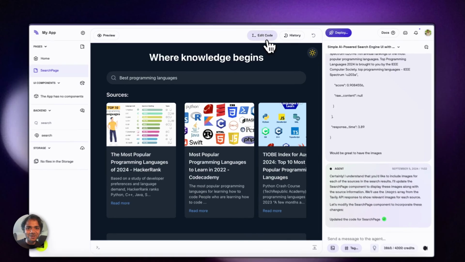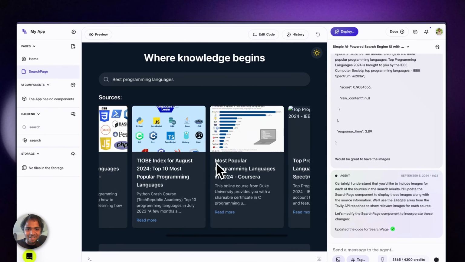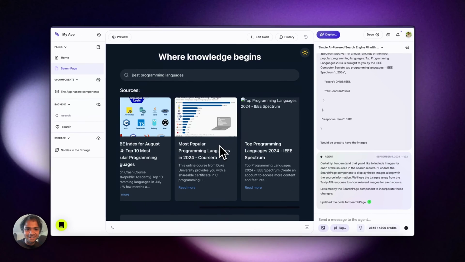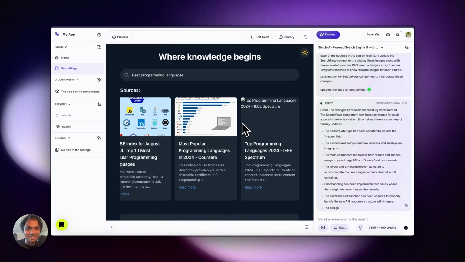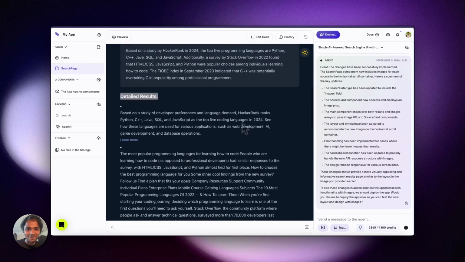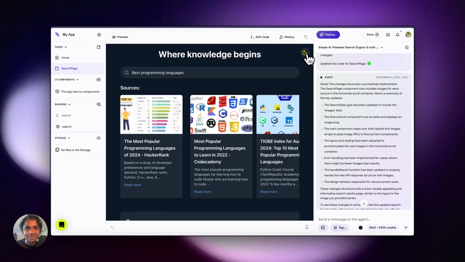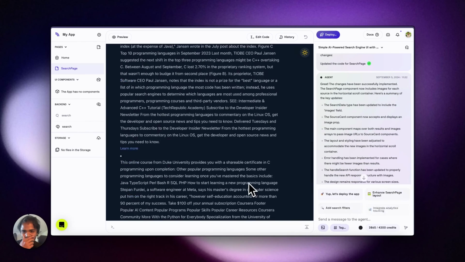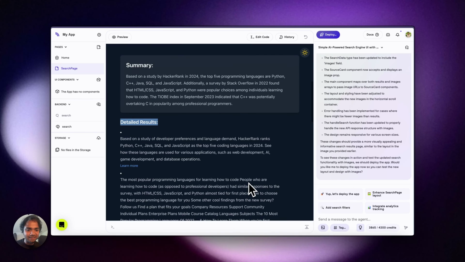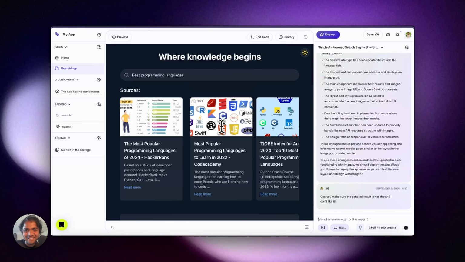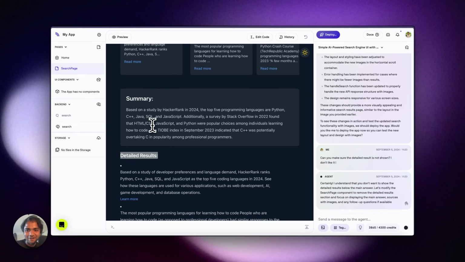This is super cool. You see this? It now has the image. I think one of them had a null image, so it didn't fix it, but we're not going too much into detail. One thing which I don't like is that there is a detailed result. Can you make sure the detailed result is not shown? I don't want the detailed result. That's not necessary. The summary is fine, pretty good.